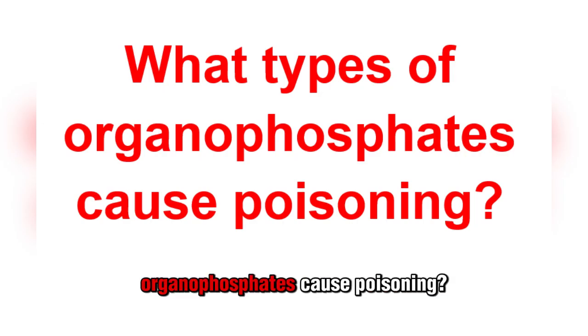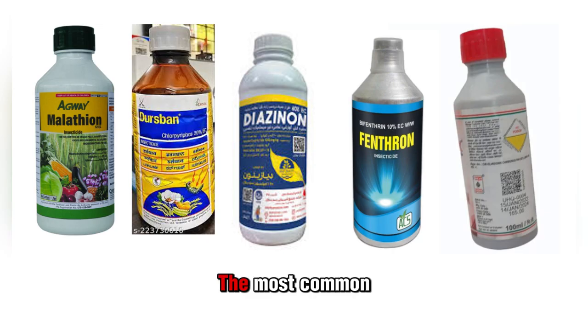What types of organophosphates cause poisoning? The most common organophosphates that lead to poisoning include 1. Chlorpyrifos. 2. Diazinon. 3. Fenthion. 4. Malathion. 5. Parathion. In chemical warfare, the organophosphate sarin is commonly used.